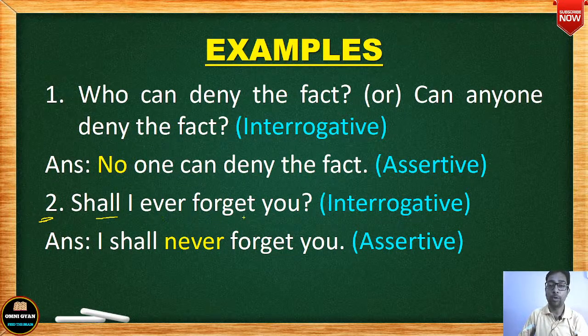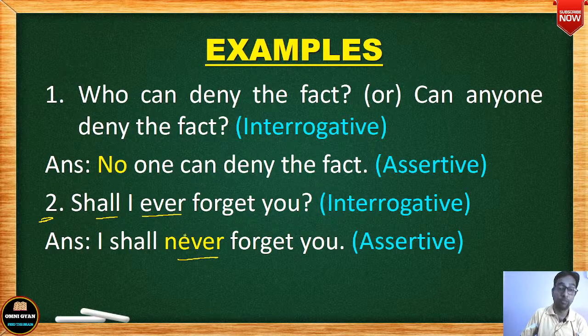Shall I ever forget you? This is not a question. This is an expression. क्या मैं तुम्हें कभी भूल सकता हूँ? इसका मतलब ये कि I shall, ये ever जो है ये never बन गया. Remember, shall I ever forget you? I shall never forget you.